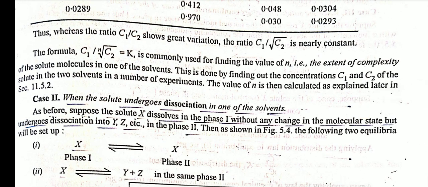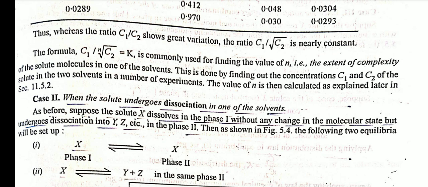The formula C1/ⁿ√C2 is equal to K is commonly used for finding the value of n, that is, the extent of complexity of the solute molecules in one of the solvents. This is done by finding out the concentrations C1 and C2 of solute in the two solvents in a number of experiments. The value of n is then calculated as explained later.